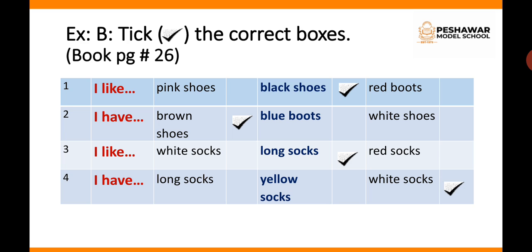Number 3, I like white socks, long socks and red socks. Which socks do you like? White socks, long socks or red socks? You have to tick the correct box. If you have those socks with you, then you will tick the correct box. Number 4, I have long socks, yellow socks or white socks. This is up to you which type of socks you have, long socks, yellow socks or white socks, and then tick the box which you have.